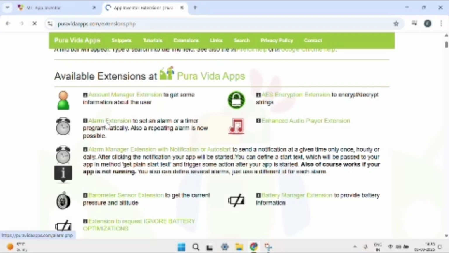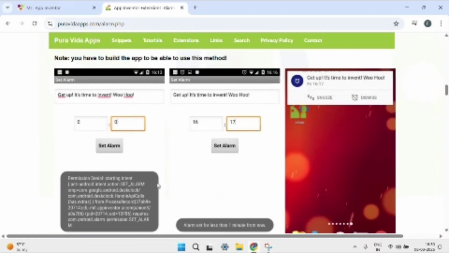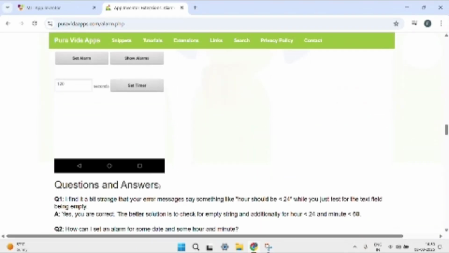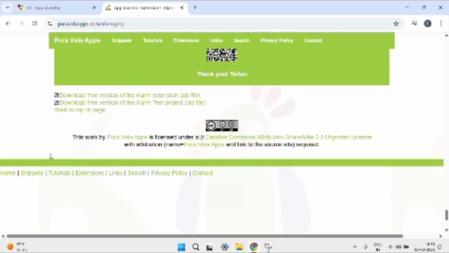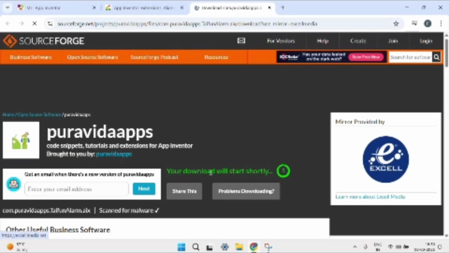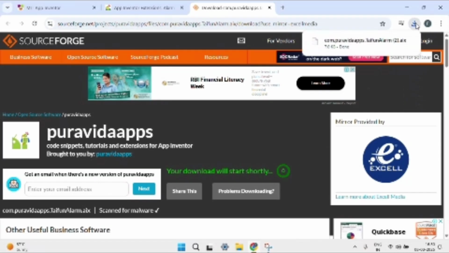Wait for some time, it will open a tab. After the tab opens, you will see this screen. Go down to the end of this page and click on the first link. The tab opens like this, and you will see your download starts shortly, and it will be downloaded and saved.